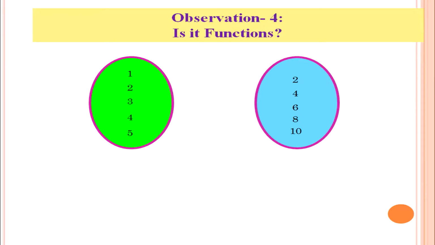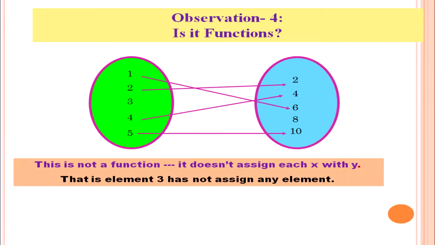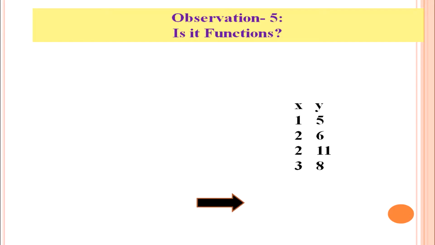Here the elements are associated like 1 is associated with 6, 4 with 4, 2 with 2, 5 with 10, and we conclude that this is not a function because it does not assign each x with y. That is, element 3 has not been assigned any element. Let us observe another situation.